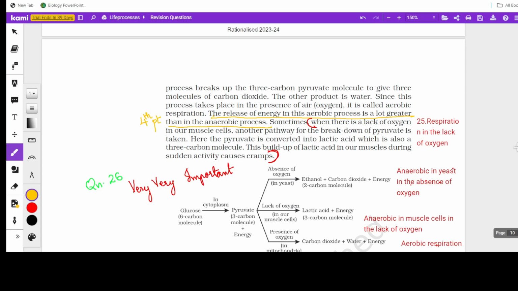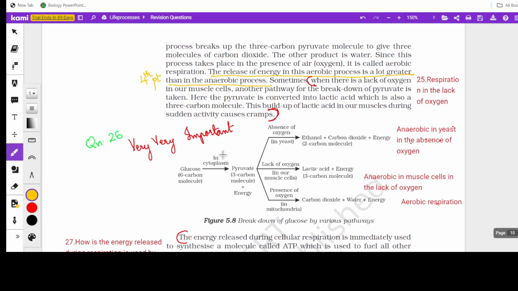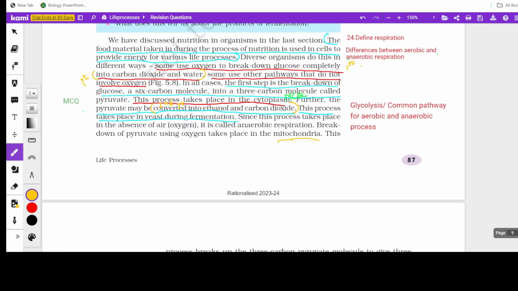Okay, so this diagrammatic representation, this schematic representation, is very important. If you learn only the schema, you will be able to answer any questions related to this respiration. So here you'll just see the schema. Glucose, it's a 6 carbon molecule. So the first step here is a common process. So that's one of the questions which I mentioned here.